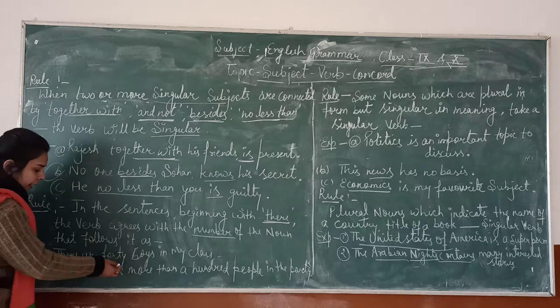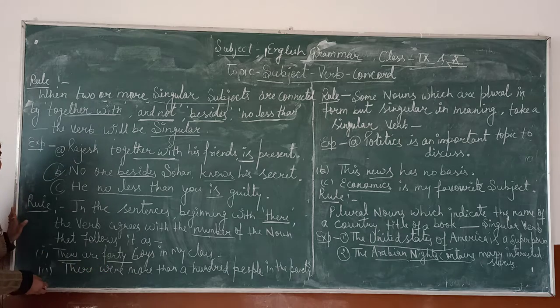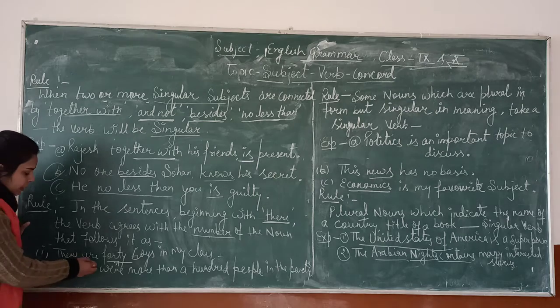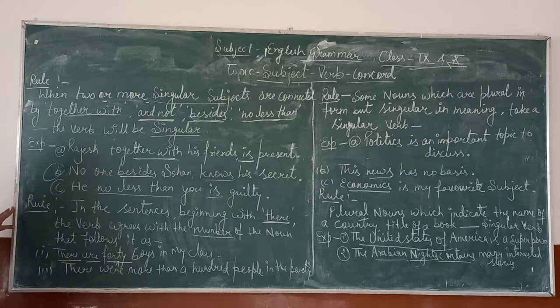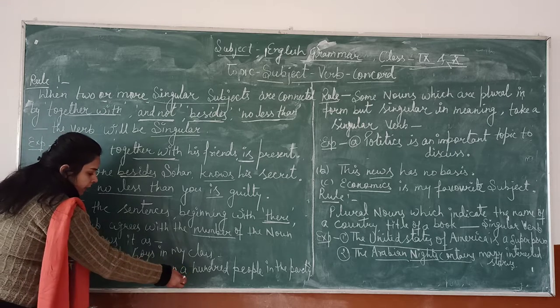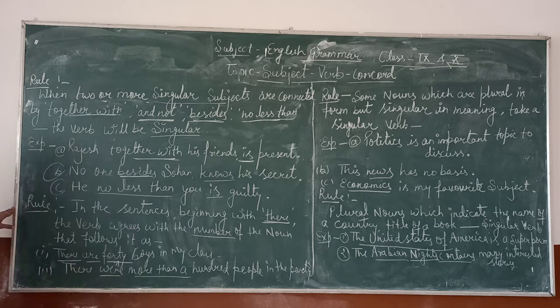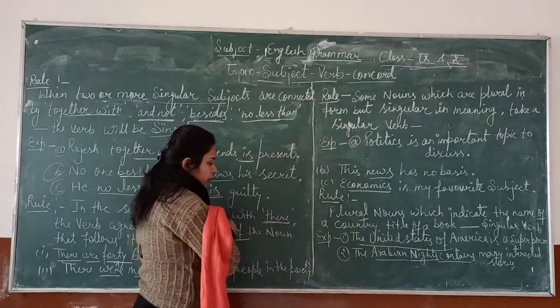with there, and the number of the noun here, 40, is plural, so the verb is also plural. There are more than 100 people. Here we have to use the plural form of the verb. So students, remember again, in the sentences beginning with there, the verb agrees according to the number of the noun.